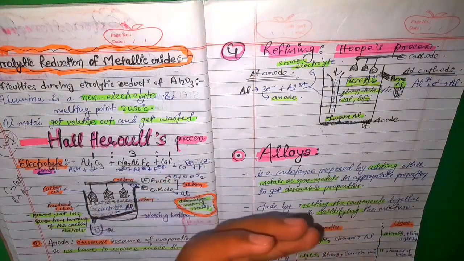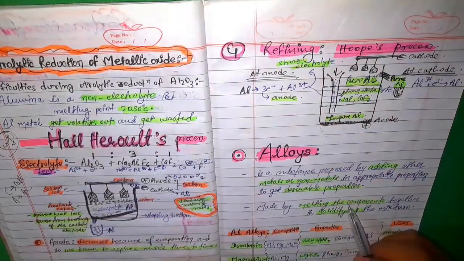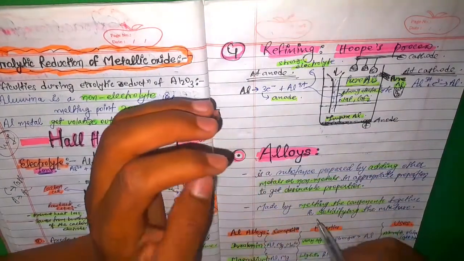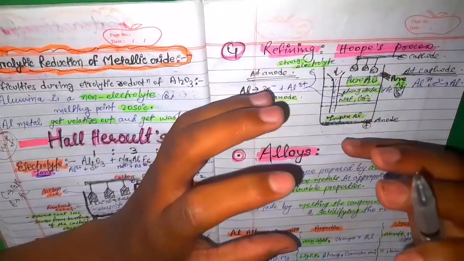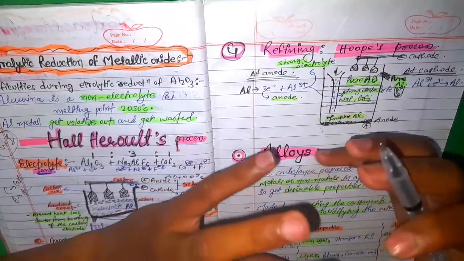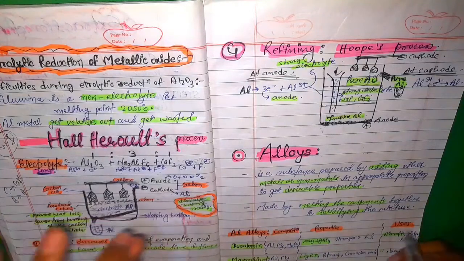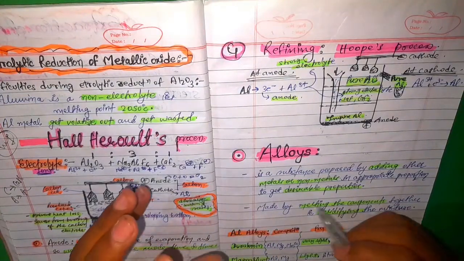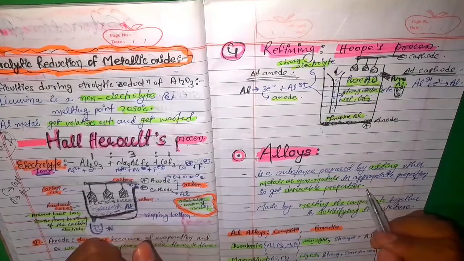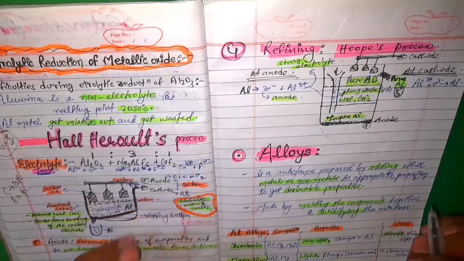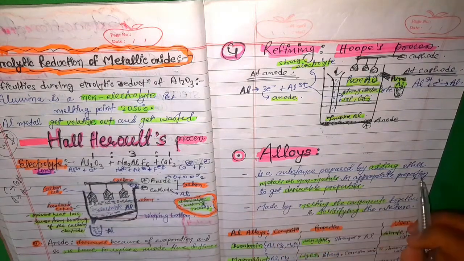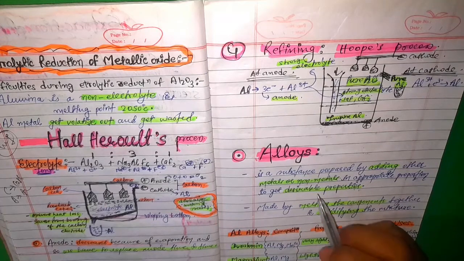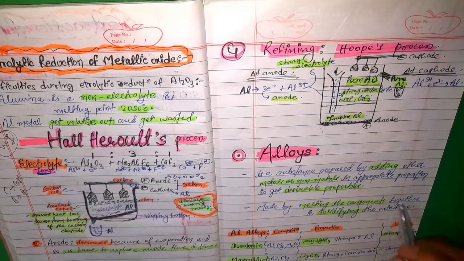It is mixed by melting both components, and then solidifying again, and then it becomes an alloy. You have to understand and write it on your own: adding metals or non-metals in appropriate proportion, done by melting both components and then solidifying to get the desirable properties. And that was all.